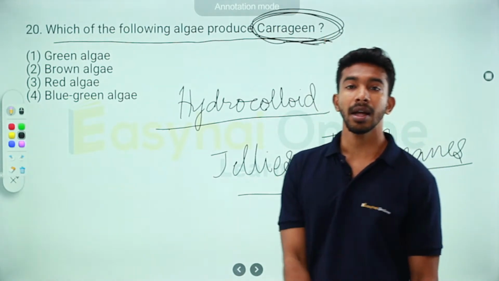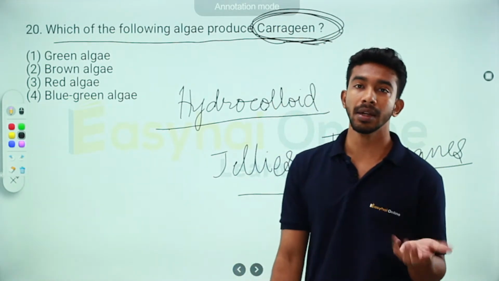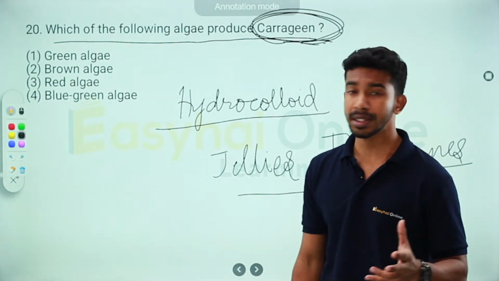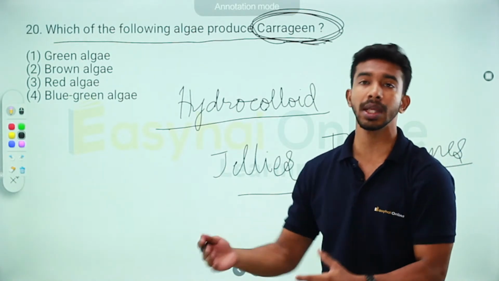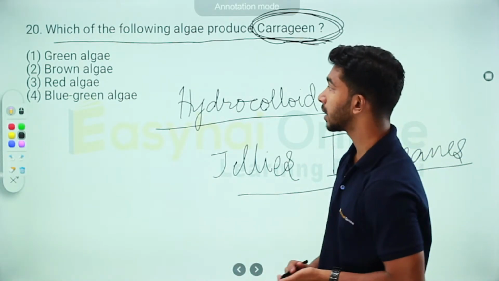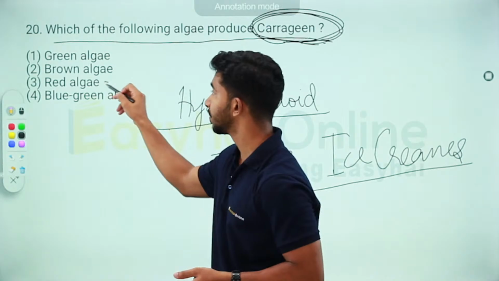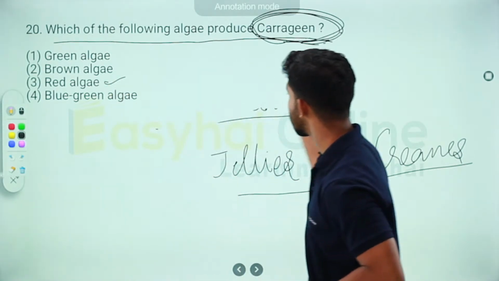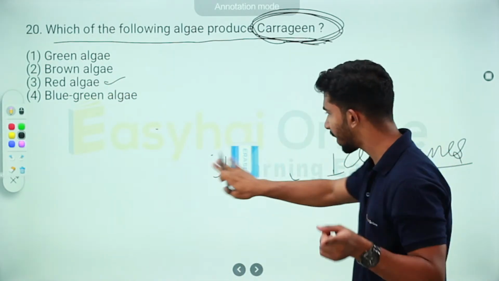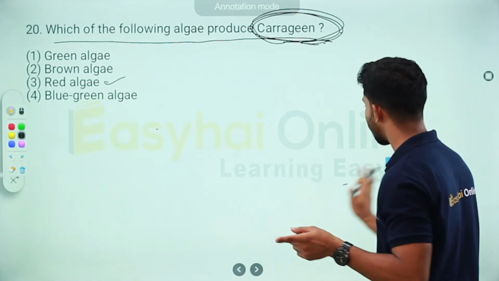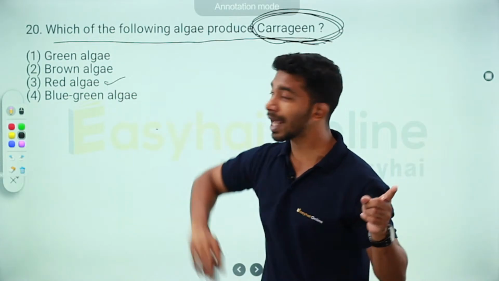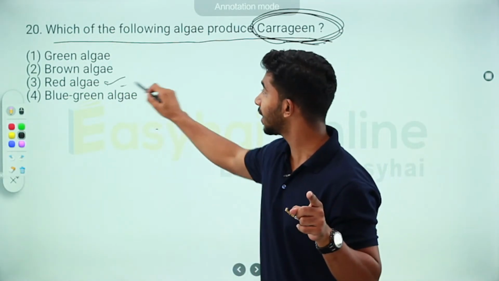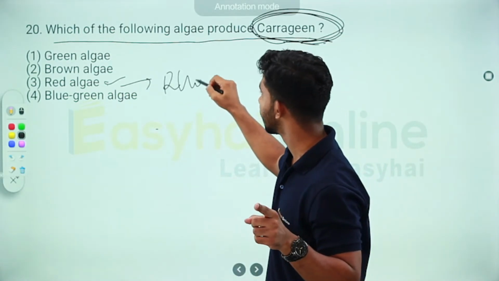And the question is, where is this carrageenan obtained from? Again, this is a direct question, so there's not much explanation to do. It's a factual question. You either know the answer or you do not, and the answer is that it comes from red algae. As we've already studied in the previous question of this very same lecture, we were talking about chlorophyceae, rhodophyceae, and phaeophyceae. Are you able to connect it? What is red algae? Red algae is rhodophyceae or rhodophyta.